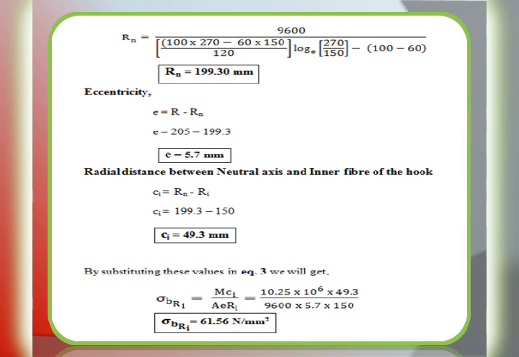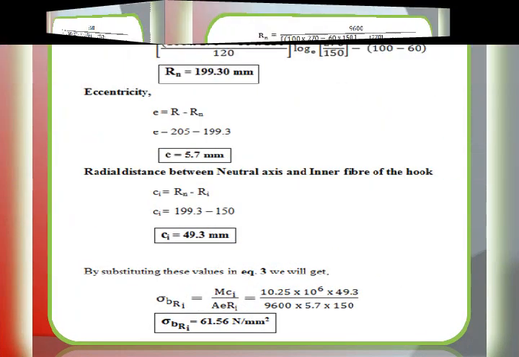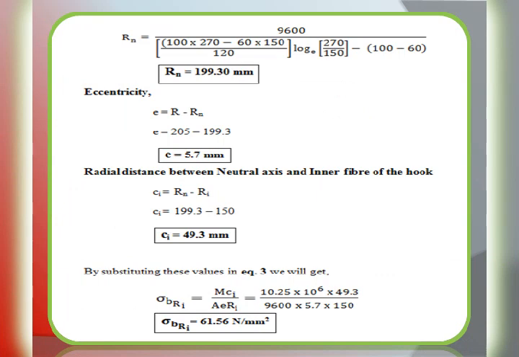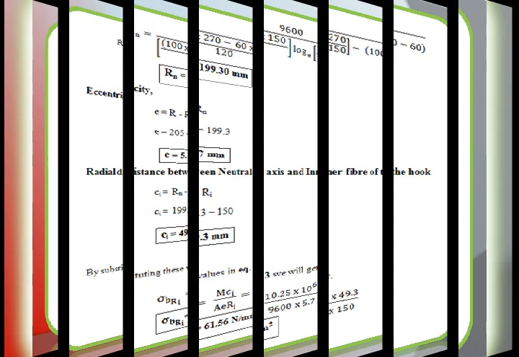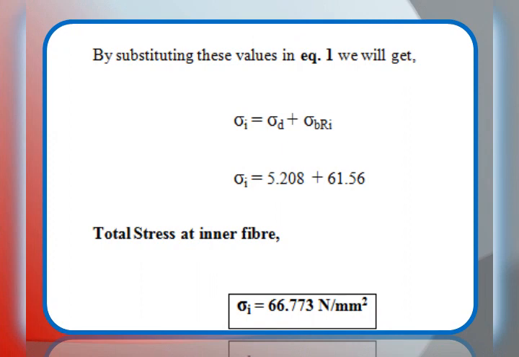Now, by substituting these values in equation number 3, that is sigma b Ri is equal to M into Ci divided by A e Ri, that is bending stress at inner fiber. So, we will substitute the value. Bending moment M is 10.25 into 10 raised to 6, Ci 49.3 divided by area A 9600 into eccentricity 5.7 into Ri radius at inner fiber, that is 150. By simplifying that, we are getting the bending stress at inner radius sigma b Ri, that is equal to 61.56 Newton per mm square.